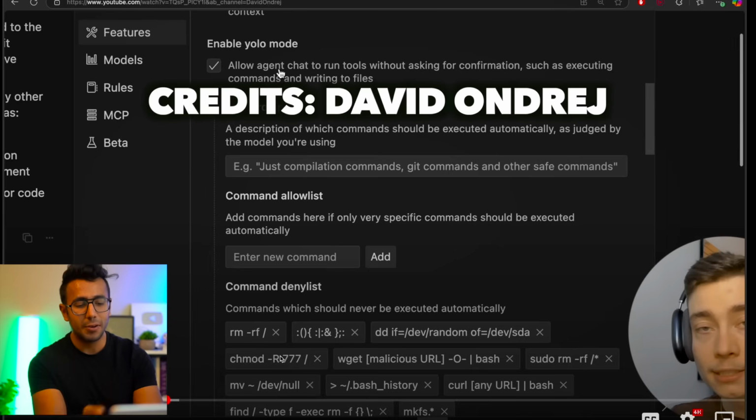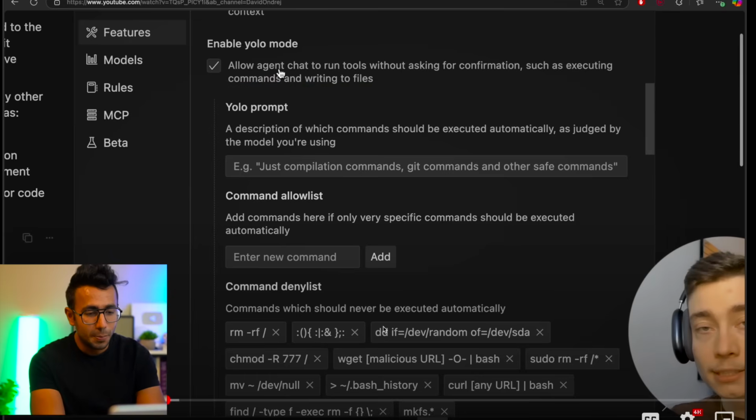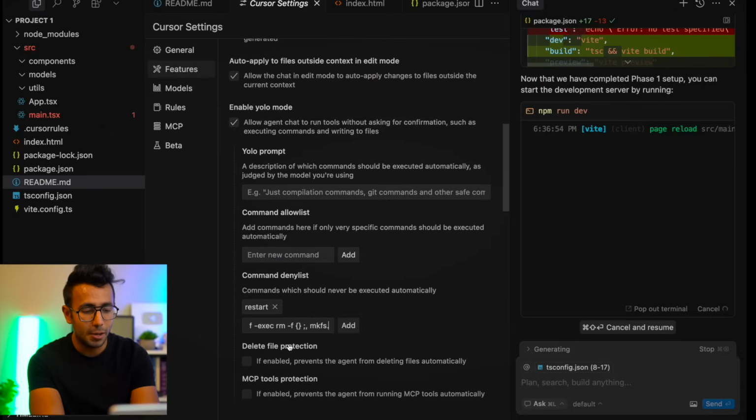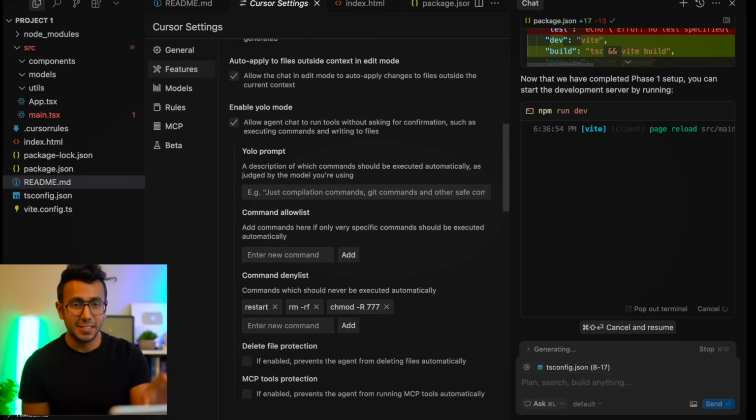So definitely not allow, for example, removing a directory without your permission, maybe formatting your MacBook, formatting your computer. So these commands are all important. Make sure you type them one by one. I wish I could just paste it. I have copied all of it. Add. No, it's not allowing me to add it. So I'll let you put it all in your cursor settings. Make sure you do it. And then it'll continue running.